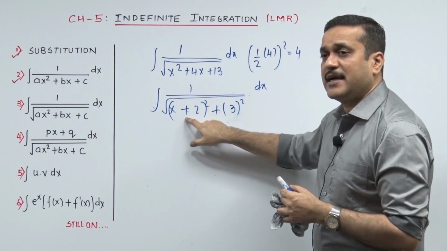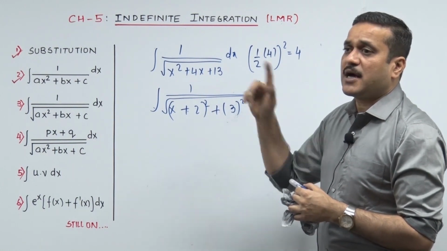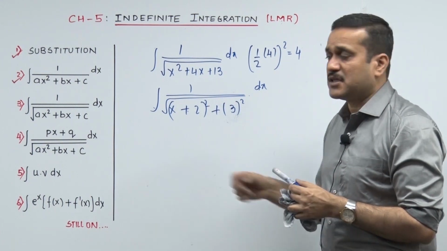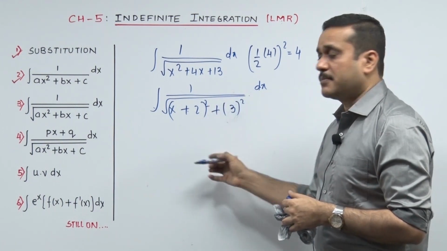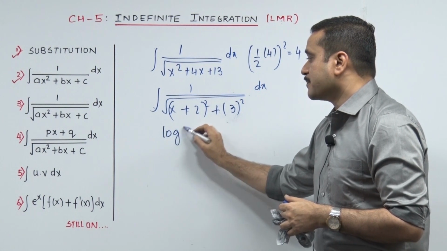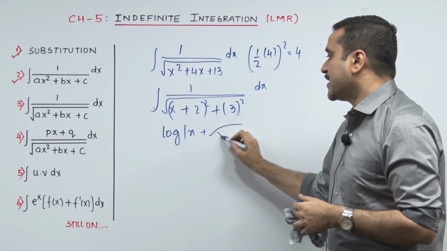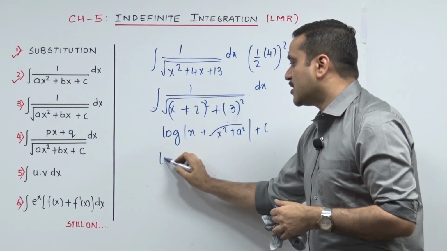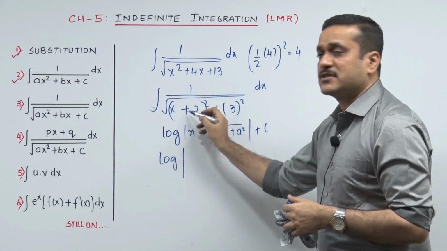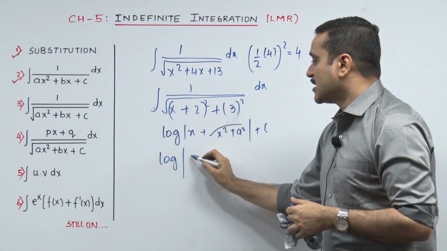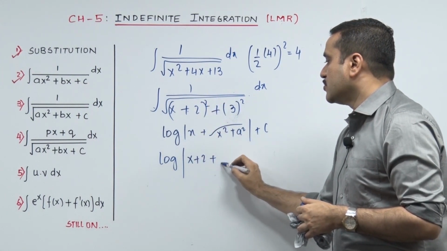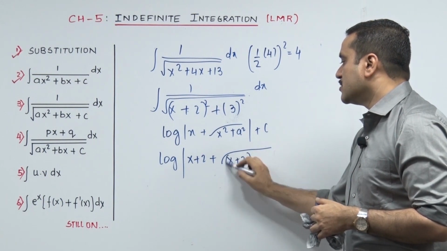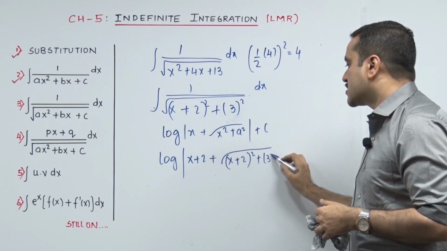Am I right when I said x? Here we got it. Be it linear, x plus 2 is linear, so you are nicely punching in x over there. 1 upon root of x square plus a square, the formula goes log x plus root of x square plus a square, and of course plus c. Now let's punch in the real thing. Log, my x was x plus 2, that's my x. So x plus 2 plus root, whatever is here goes there. So it's going to be x plus 2 the whole square plus 3 the whole square, plus c.